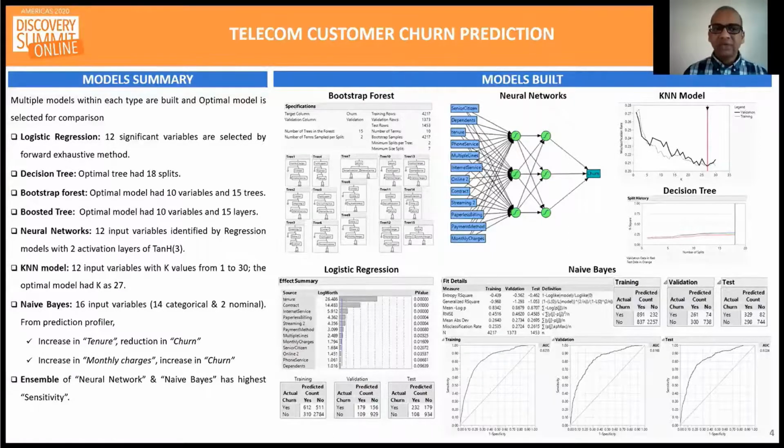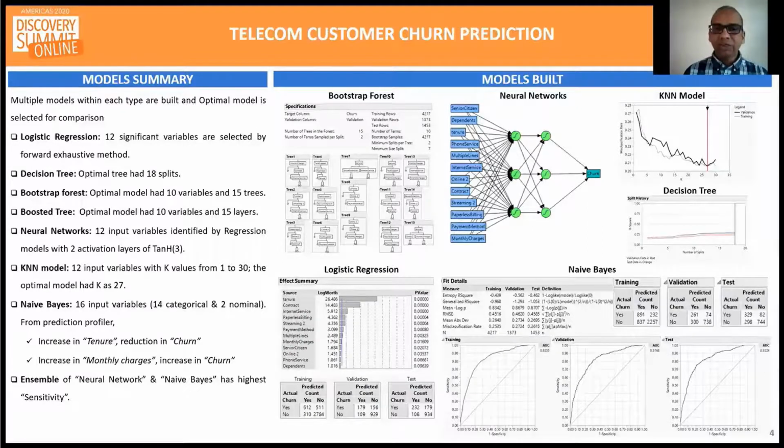First, as our target variable churn is categorical, we built logistic regression. Then we built decision tree, KNN, ensemble models like bootstrap forest and boosted tree. Then we built machine learning models like neural networks. JMP allowed us to set the random seed in models like neural networks and KNN. This helped us to get the same outputs when needed. Then we built a naive Bayes model.